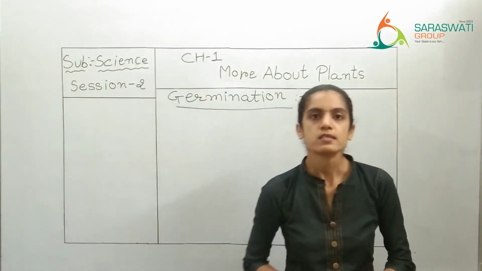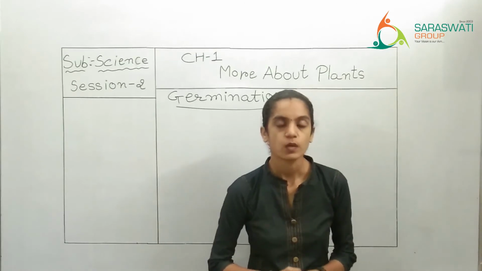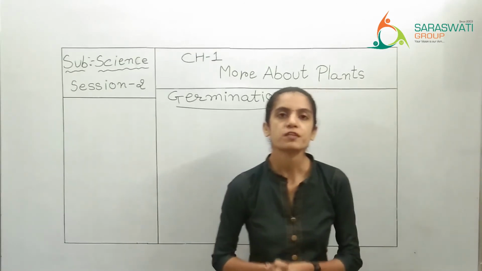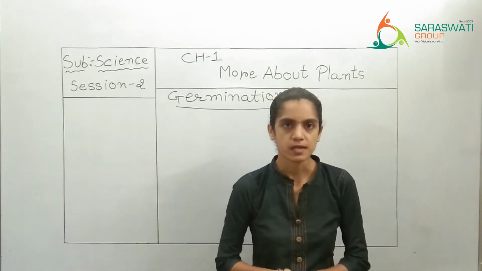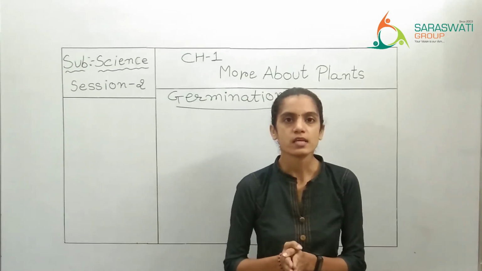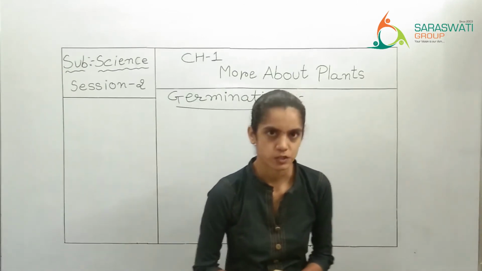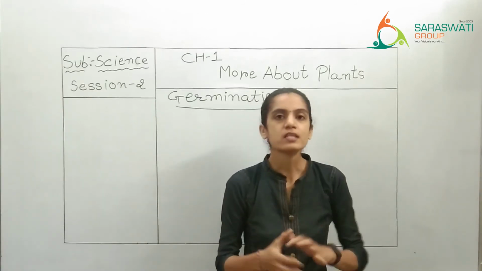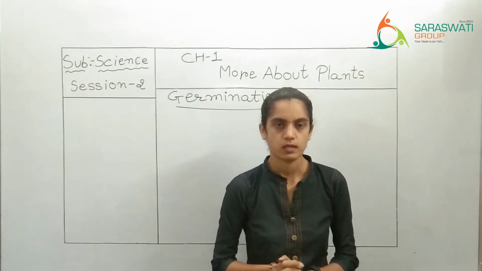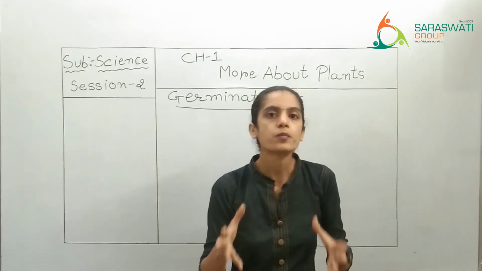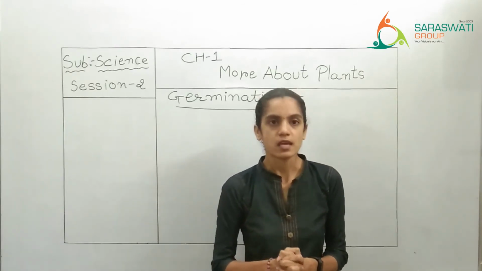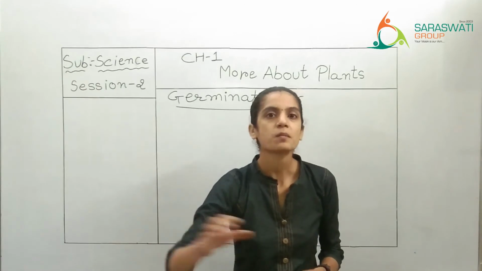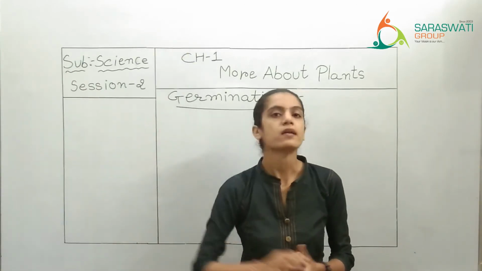Now let us understand germination. We know that most of the plants grow from seed. All the seeds require certain conditions, but when that seed starts to grow, that is known as germination. It is a very long process. You can't say that today I put the seed in the soil, so tomorrow it will become a big plant.